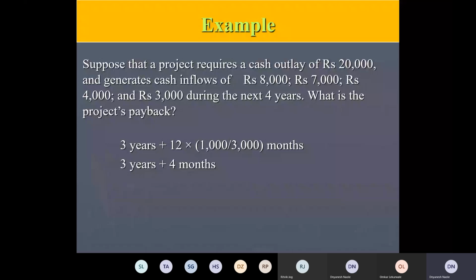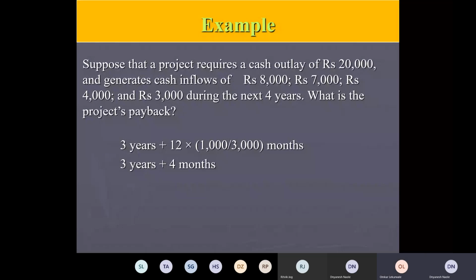So 20,000 I invested. First year, how much did I recover? 8,000. So how much is remaining? 12,000. By the end of the first year, only 12,000 rupees are required to be recovered. At the end of the second year, I again recover 7,000 rupees out of the profit which I earned through that particular investment. So 5,000 rupees remain. By the end of the third year, I add 4,000 rupees as profit, so only 1,000 rupees is remaining.